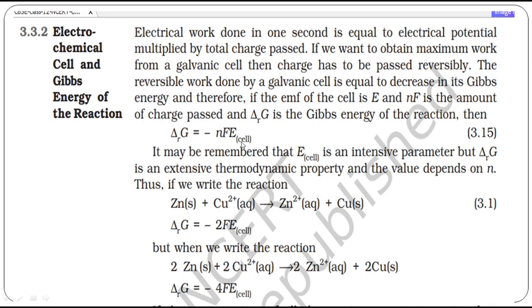What is Gibbs free energy? Delta G is equal to minus nF E cell. So delta G for this Daniell cell, same Daniell cell I am considering, is minus 2 into F into E. If 4 electrons are involved, it is minus 4 into F into E, so into 96,500 into E cell. What is the measured E cell? It is 1.1 volt, is it not? No, that is E naught cell, 1.1 volt. What is the total cell potential? We have to find it using the Nernst equation, so that you can substitute here. Minus 2 into 96,500 into E cell. If you substitute, you will get delta G.